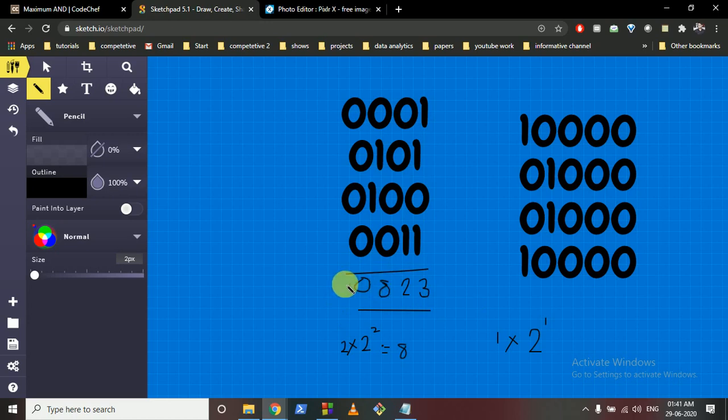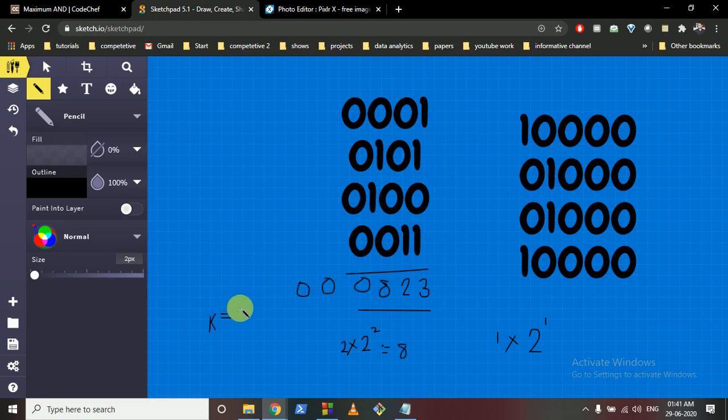But let's assume in this case, as you can see, the total set bits, the last bit is set in these numbers, the second bit and third bit, but from the fourth bit onwards there is no bit set. Okay, but now let's assume k is equal to 5 for this case.